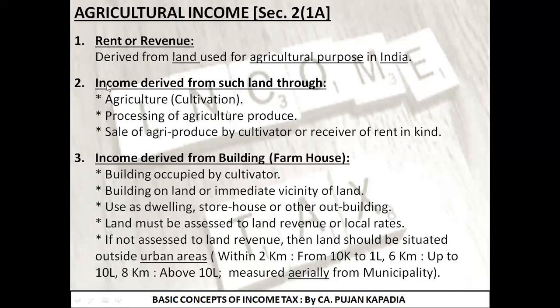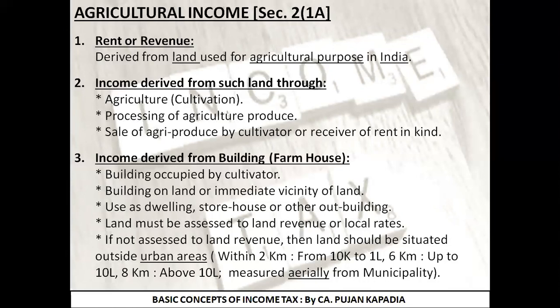Second point is income derived from such land if I'm undertaking any of these three activities. First is cultivation, if I'm growing something. Second is processing of agricultural produce. I told you sugarcane has been grown by me in my farm, but it needs to be processed before selling it to the factory. As a result, if I'm earning any kind of income out of processing of agricultural produce, it is also going to be part of this particular point.